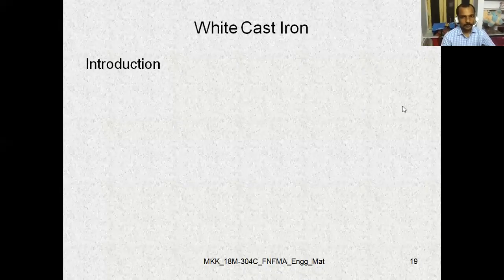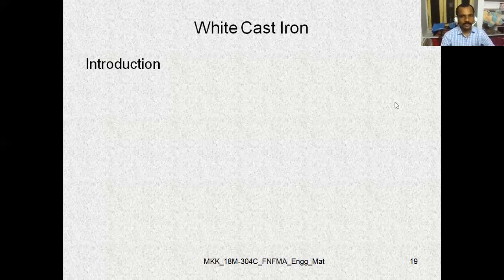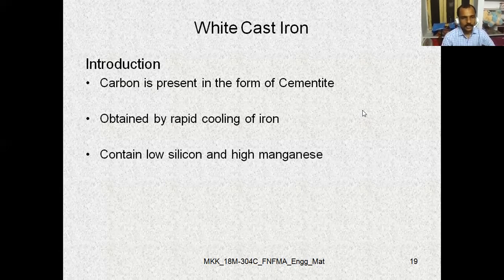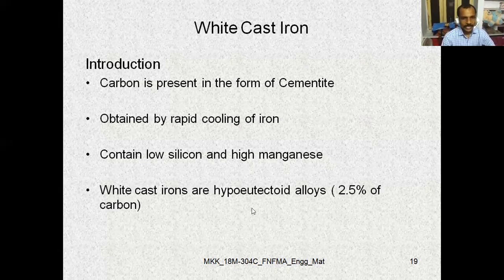So now let us move to the white cast iron. Coming to the introduction of white cast iron. The carbon is present in the form of cementite, and it is obtained by rapid cooling of iron, containing low silicon and high manganese. White cast irons are hypoeutectic alloys, with about 2.5% of carbon.